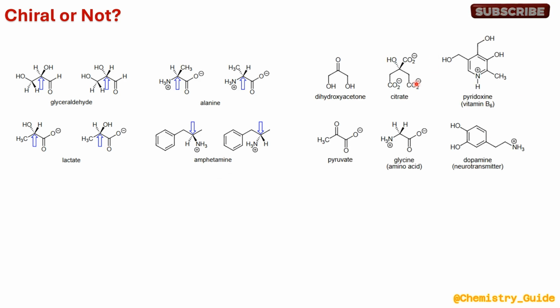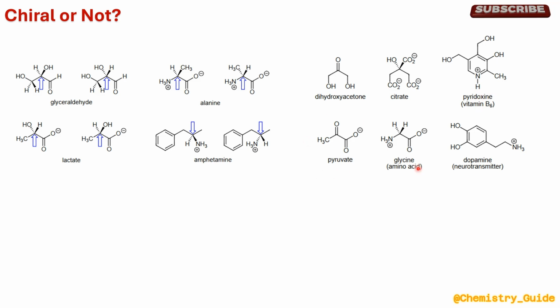Another example is of an achiral molecule. Let's say dihydroxyacetone is achiral. We can pass the imaginary plane of symmetry over the carbonyl carbon of this compound. Similar to citrate, we can have an imaginary plane passing through the central carbon, carbonyl and hydroxy group. Since pyridoxine doesn't contain any chiral carbon, it is achiral in nature.